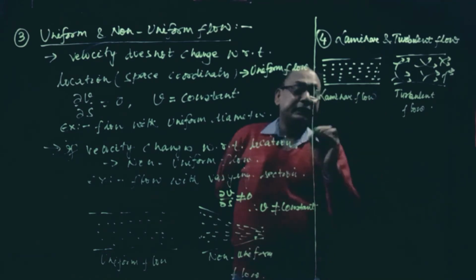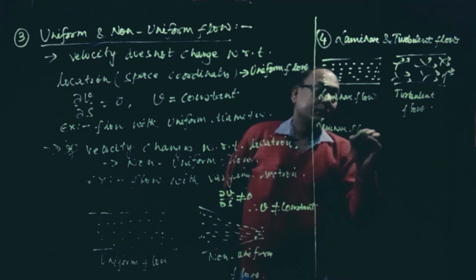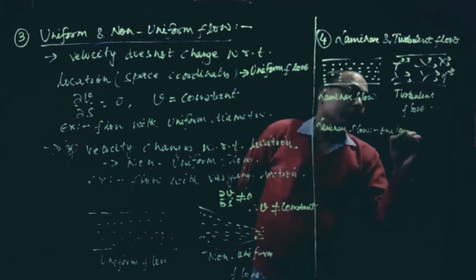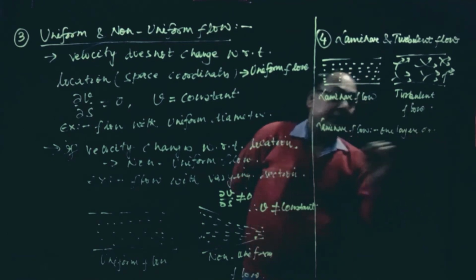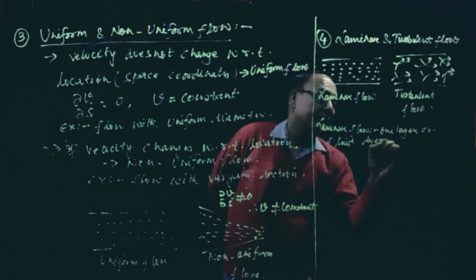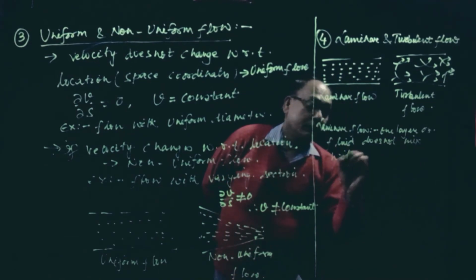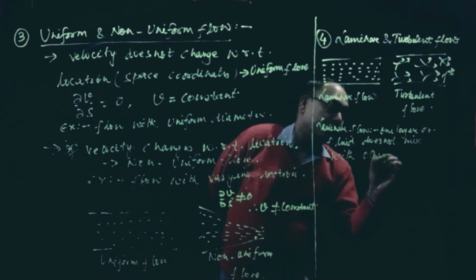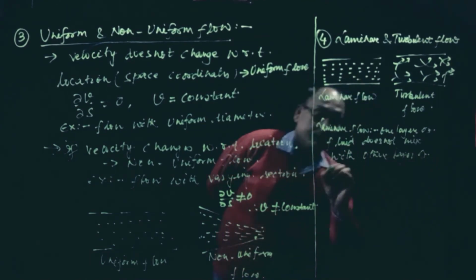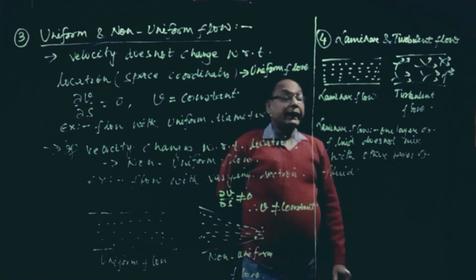So what is the definition? Let us write like this: laminar flow. That is, one layer of fluid does not mix with another layer of fluid, that is called laminar flow.